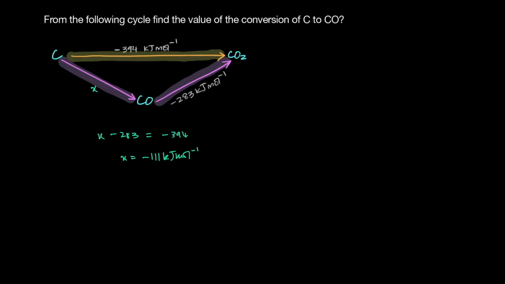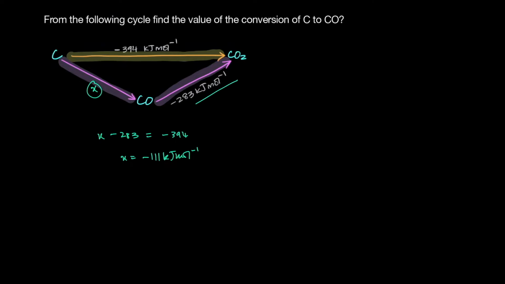Now just like vector diagrams, there's multiple ways to solve this. Well, one way, but multiple ways you can represent this. Let's say you wanted to find x directly. Well, if I want to find x, that's carbon to carbon monoxide, that's the same as saying that I go from carbon to carbon dioxide and then carbon dioxide to carbon monoxide.